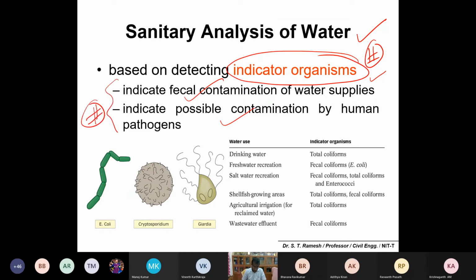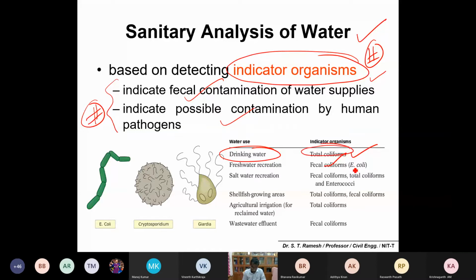Let me make it very clear. You need not individually find out the microbial contaminations like bacteria, virus, protozoa, algae, and other helminths. You just detect the indicator organisms, like total coliform and fecal coliform. For microbial water quality in drinking water, you detect total coliforms.